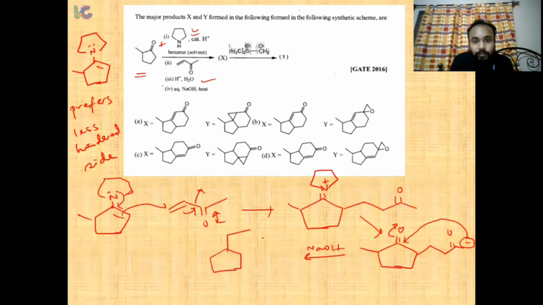this one, right? Keto over here, and here we have an OH group. Now we have an acidic proton over here, so water elimination takes place. So we are getting the first product as this one.